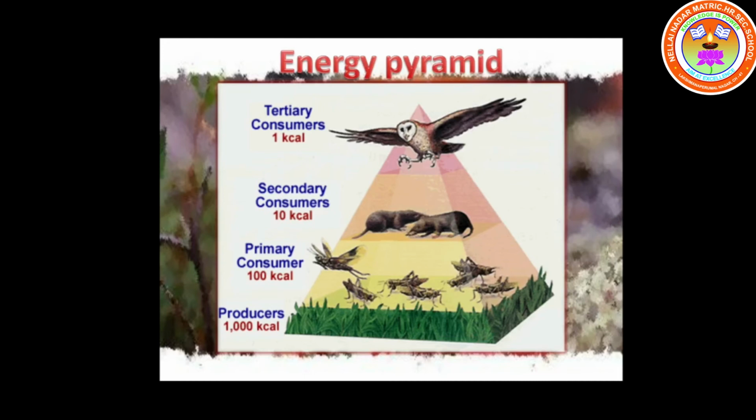This is the loss of energy at each trophic level, and it can be shown by an energy pyramid like this. In this energy pyramid you can see the producers have large energy, and while it is passing through to the tertiary consumers, you can see a very minimum amount of calories. So there will be a loss of energy at each trophic level.